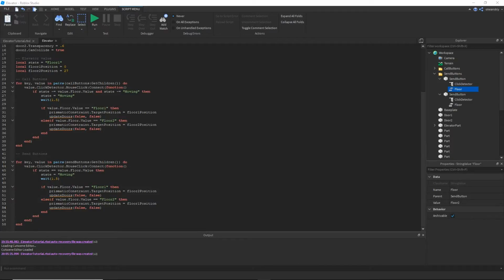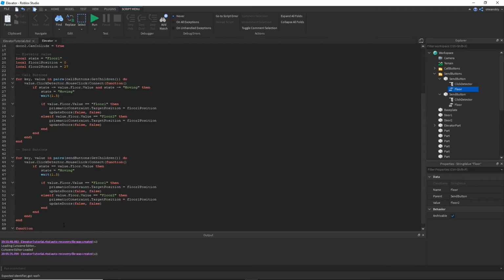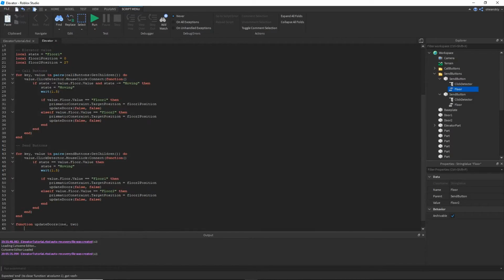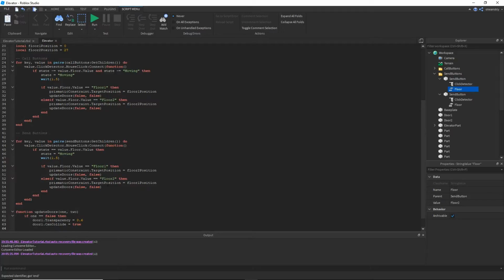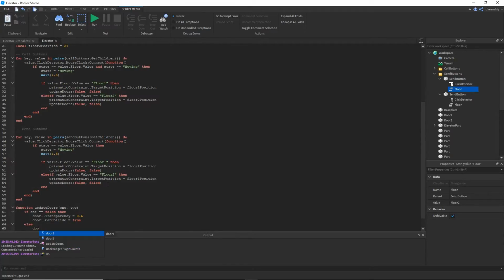And now, this one is pretty straightforward. Every time this is called, we're going to write function update doors 1, 2. If 1 is equal to false, then door 1 transparency equals 0.6. Door 1 that can collide equals true. Else, it's going to be the opposite.